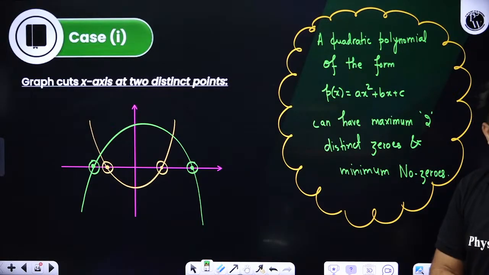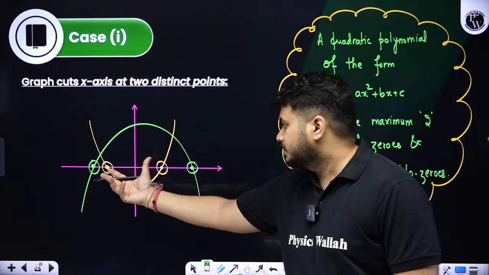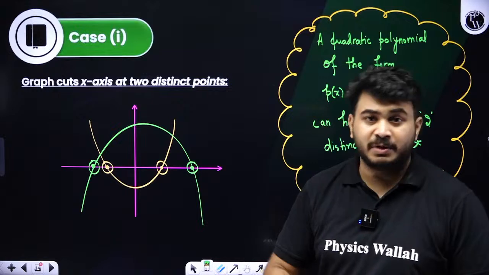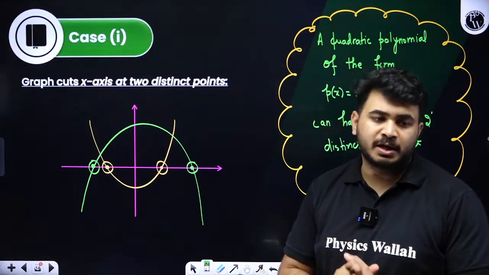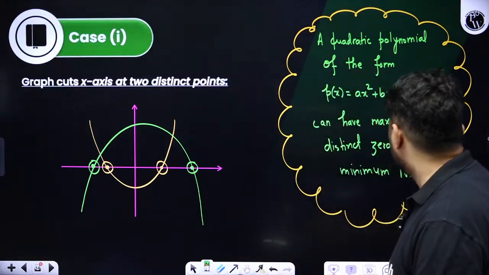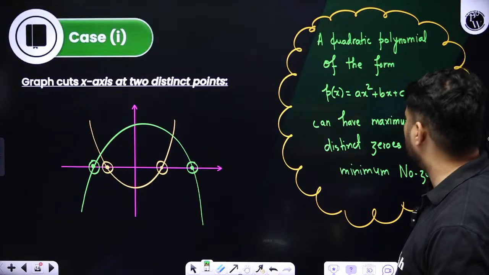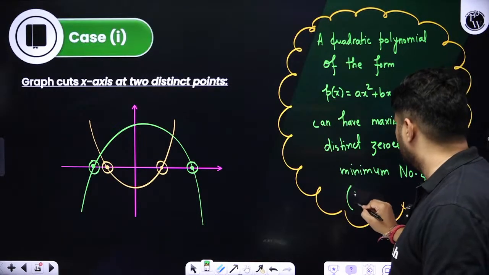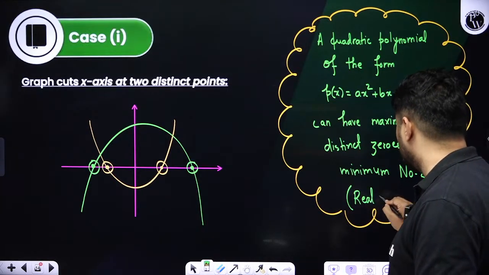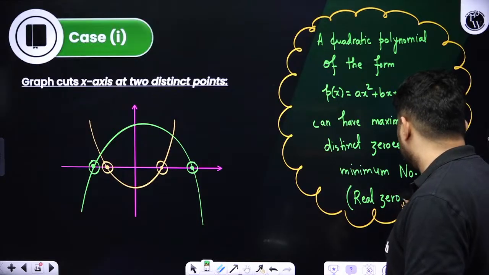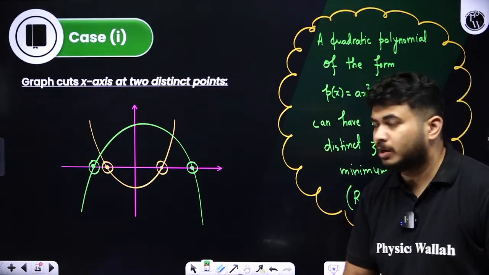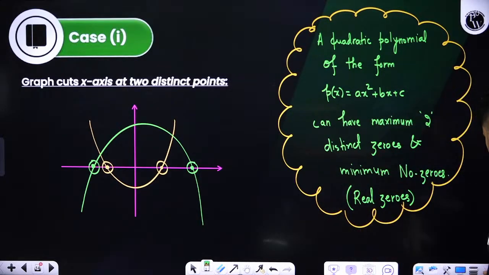Let us see the cases. At least this one you understood, that the maximum is 2, 100%. What is the nature of the graph? It is parabola type. Clear? Understood, students? So either it can have maximum 2 distinct zeros, and whatever we are talking about is real zeros, not complex. We are talking about real zeros. So this is case 1.